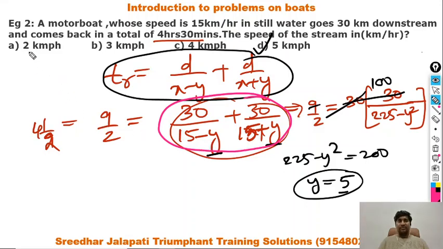For example, if you take this one, then 30 by 15 minus 2, 13, 15 plus 2, 17. I don't think those will give you integer values. And if you substitute the second option also, you won't get the third option. So you can go by options verification as well, or you can solve the equation.